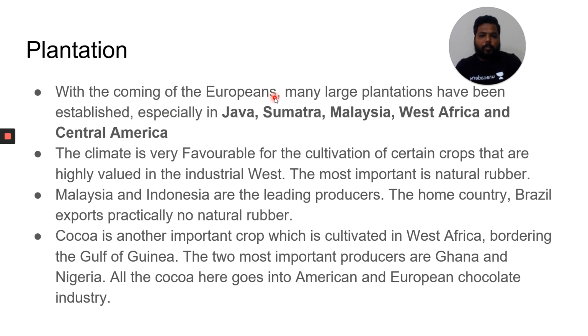Just with the entry of Europeans, in these regions of Java, Sumatra, Malaysia, West Africa, and Central America, plantation agriculture has been started. The climate has suited this kind of cropping. Climate is very favorable for cultivation of certain crops which have high value in the industrial West. The most important is natural rubber. Malaysia and Indonesia are leading producers of natural rubber.